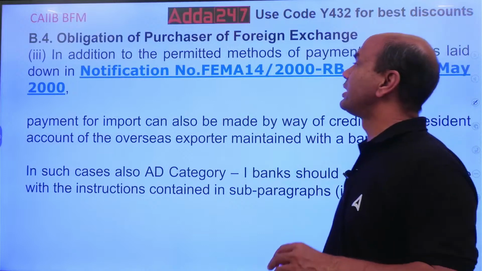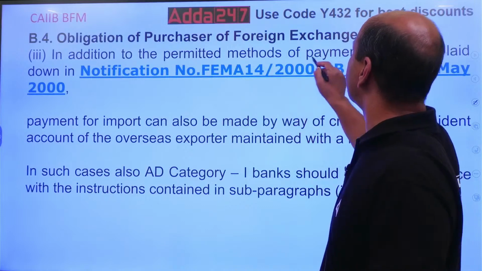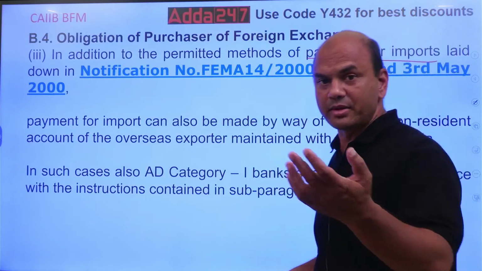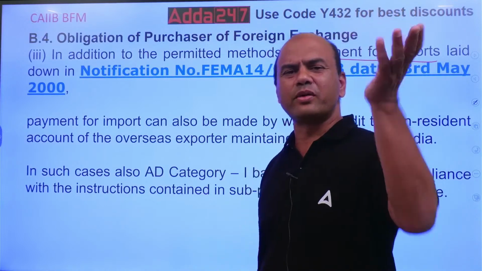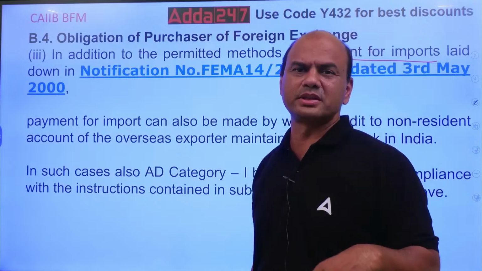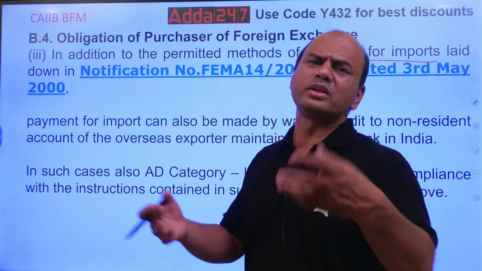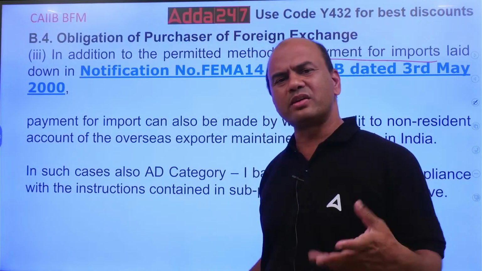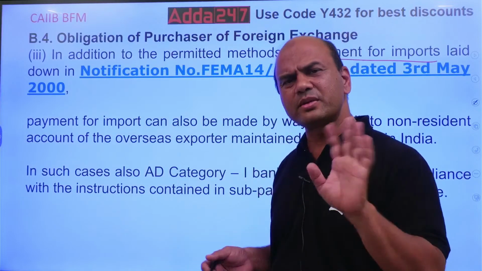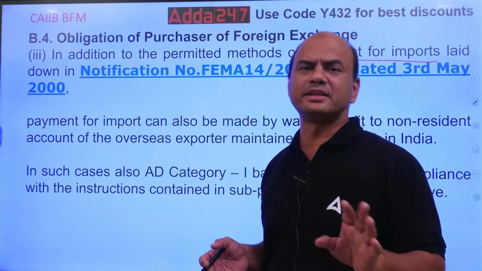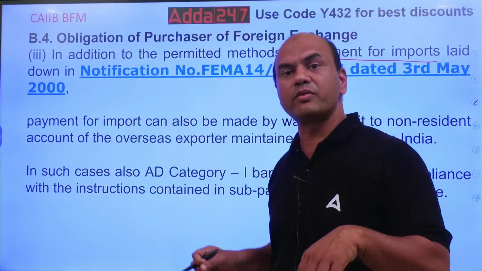In addition to the permitted methods, now means how can I make the payment? In addition to the permitted methods for payment of imports, whenever I am having some import, I'll make the payment. How do I make the payment? I'll transfer it to that foreign country account of any person through SWIFT. Isn't it? I can personally go there. I'm going to that country. I'll carry the dollars and give them. I can pay it through credit card. So all the ways are possible. Okay, I can send it through TT. So all these ways are possible, but now what is said over here?